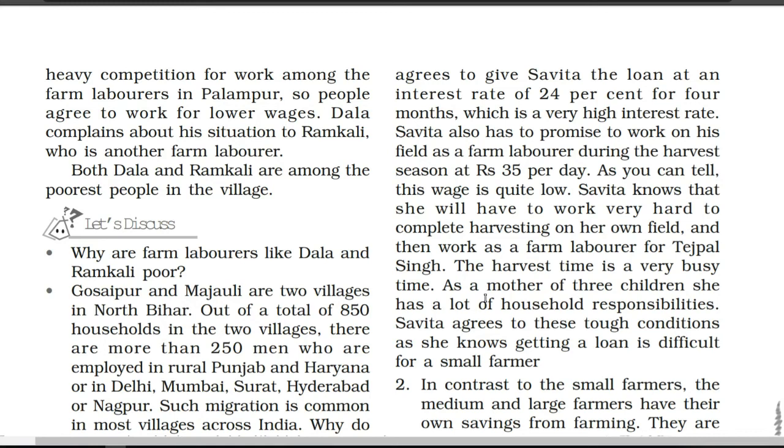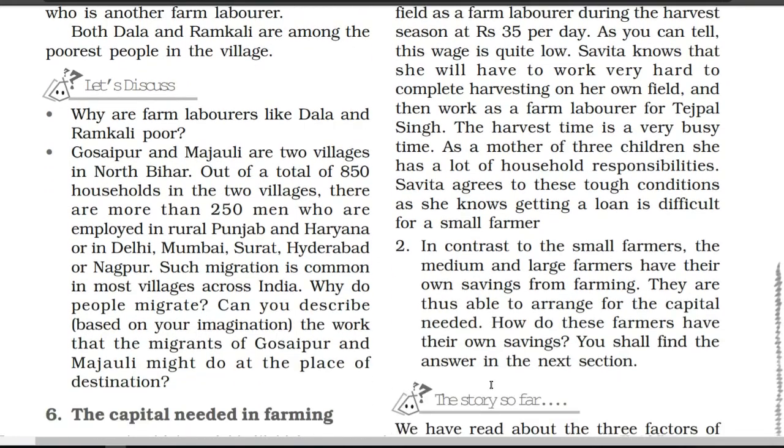Now a third problem is also there with Savita. As a mother of 3 children, she has a lot of household responsibilities. Savita agrees to these tough conditions as she knows getting a loan is difficult for a small farmer, because she very well knows she doesn't have any option.